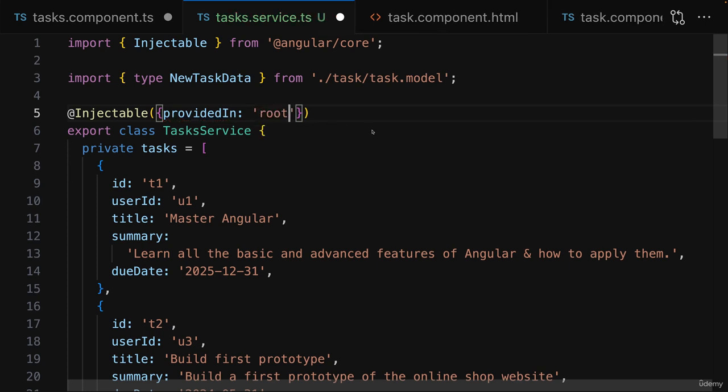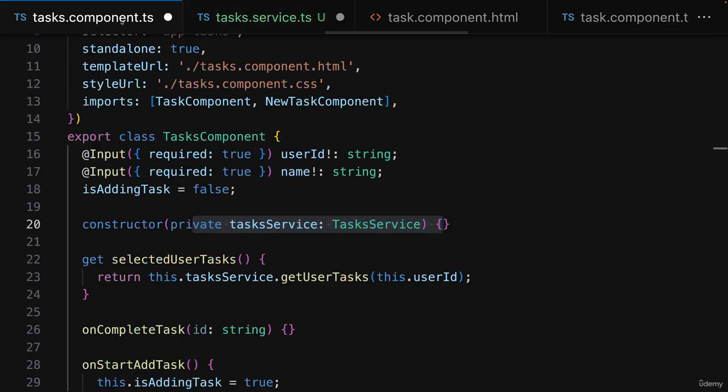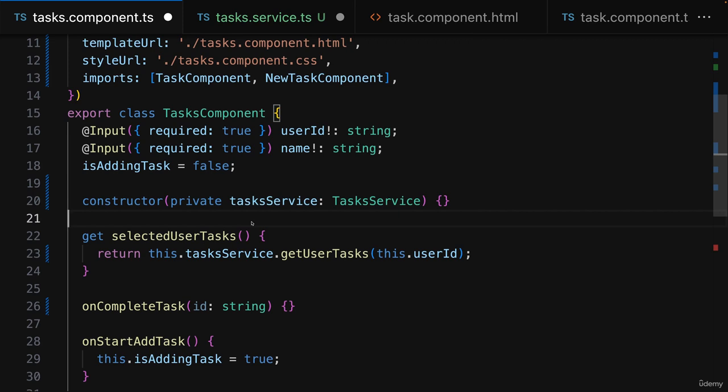Now, just as with all these other essential concepts, we'll dive deeper into services and dependency injection a little bit later in the course, but for most cases, it's this syntax here which you need in order to make a class, a service, injectable. By adding this decorator like this, Angular now is aware of this service and can create such an instance when you need it. And most importantly, it will only create and reuse one instance so that different components operate on the same object in memory and therefore on the same data.